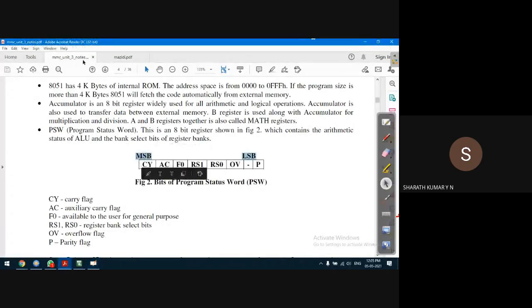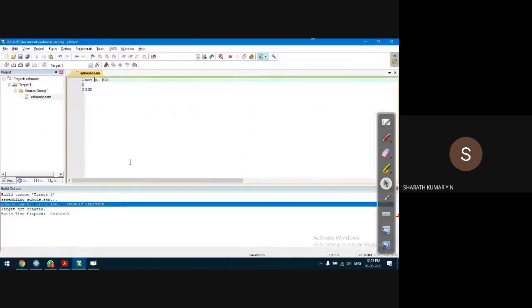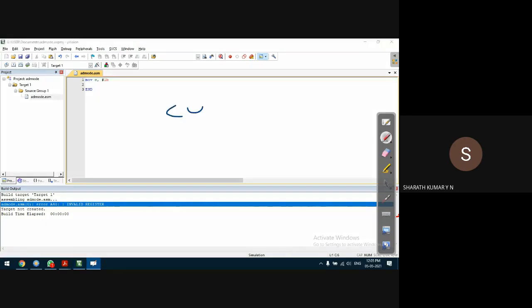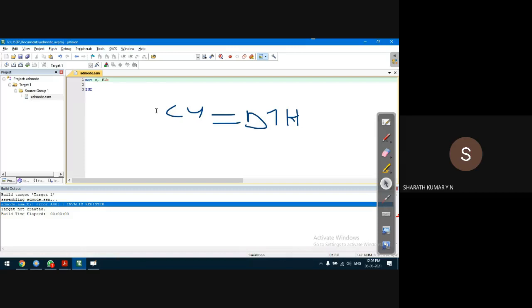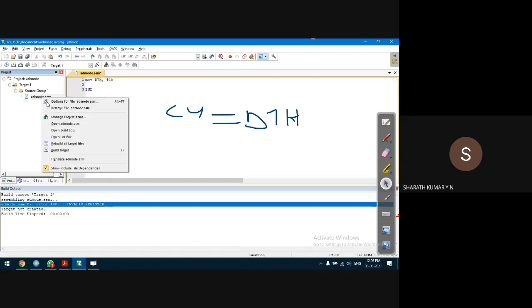Fine, so let us go to the compiler. What was the address? D7H. Since the compiler is saying invalid register, it is not allowing C to be used as the name of the carry bit. So instead of C, I'll use the address of the carry bit, D7H. Let's see whether this works.